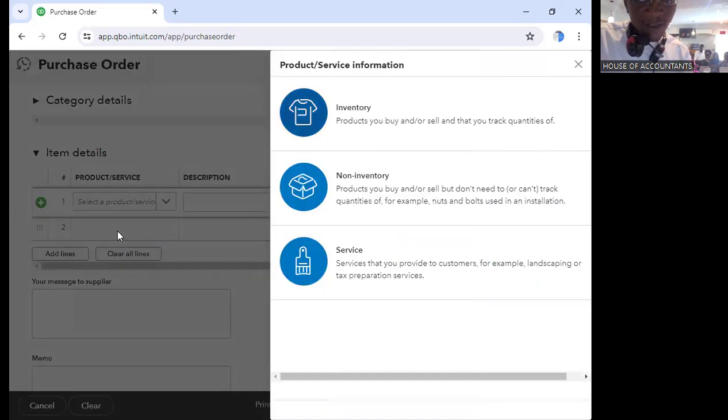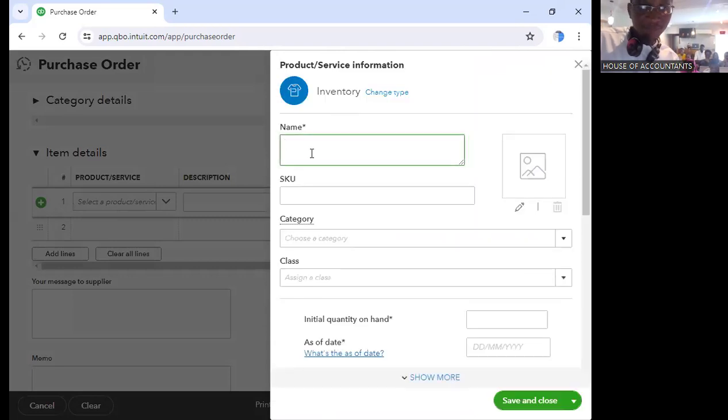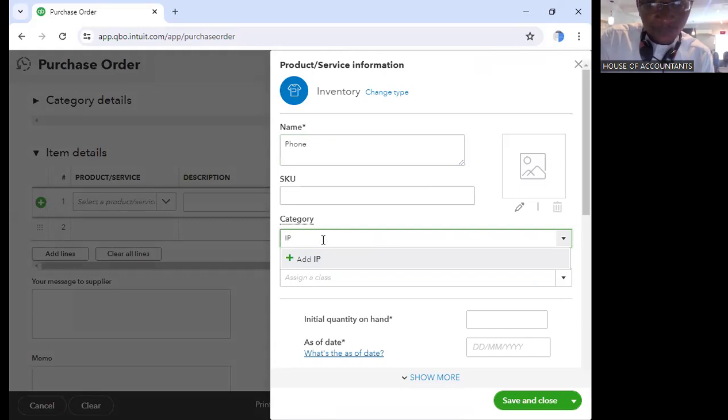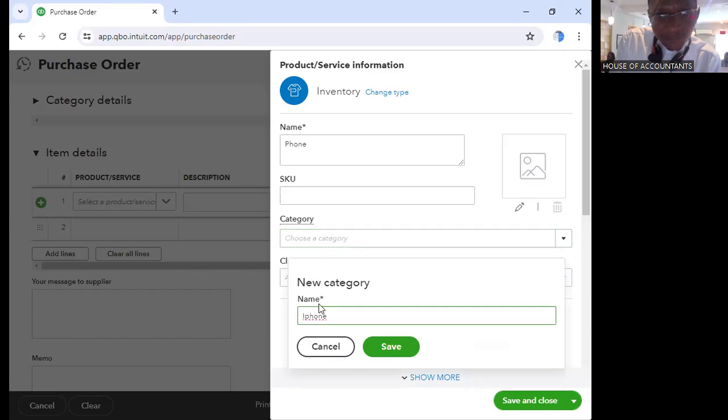So it's asking us to create it from here. What will be the name? Let's put phone. Category, let's put iPhone. Add new.